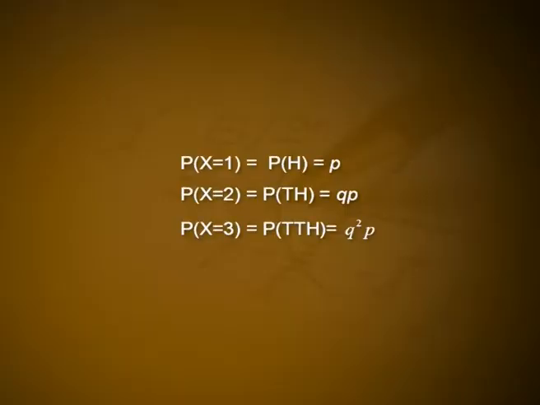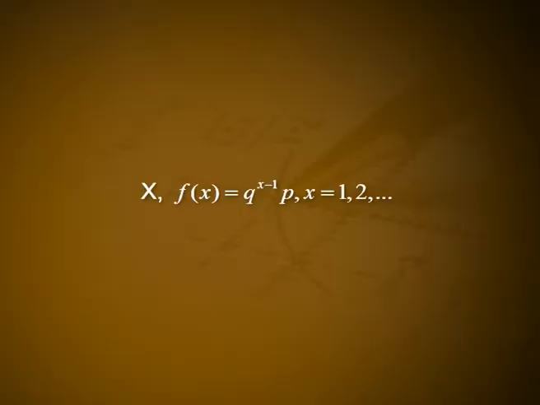P of x equal to 1, that is P of h, that is p. P of x equal to 2, that is P of th, that is equal to q into p. P of x equal to 3, that is P of tth, that is equal to q square into p. In general, the probability mass function of x, f of x is equal to q raised to x minus 1 into p for x equal to 1, 2, etc.